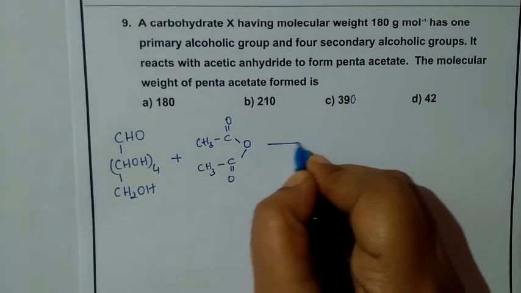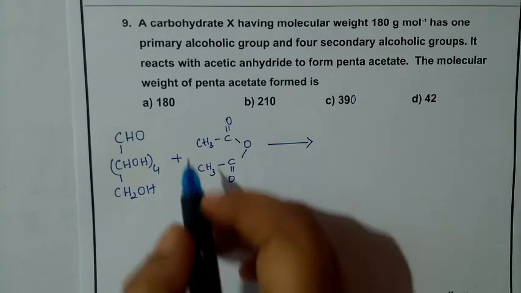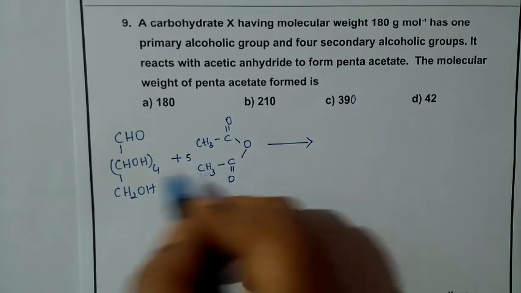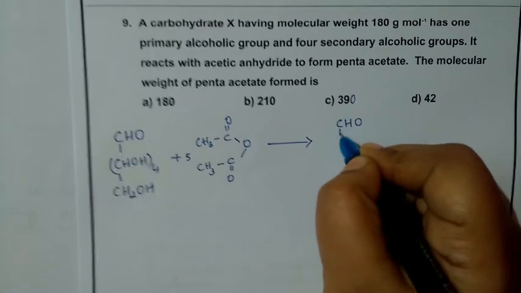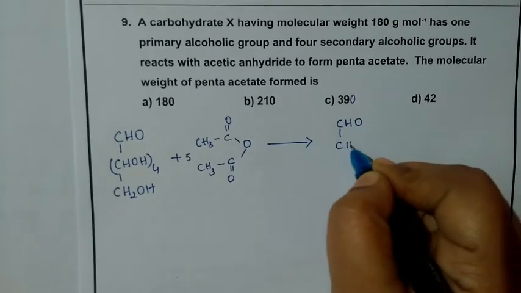Next, if it is treated, these will be the 5 molecules we are going to take. We are going to get the reaction, as we have already studied.